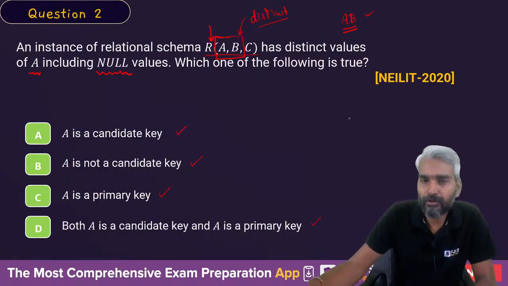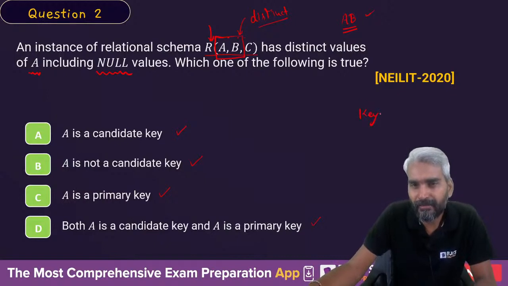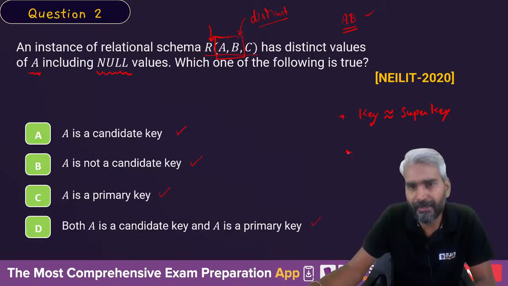So there are two things. One thing is called a key, which is almost equivalent to the concept of a super key, and another thing is called a candidate key. So what is the difference between a super key and a candidate key?